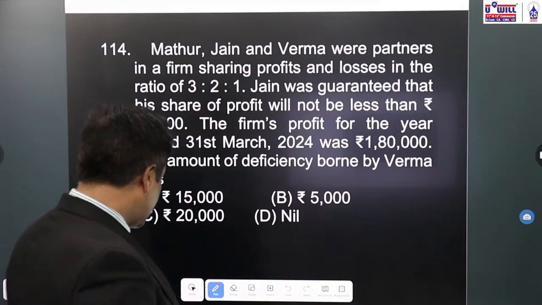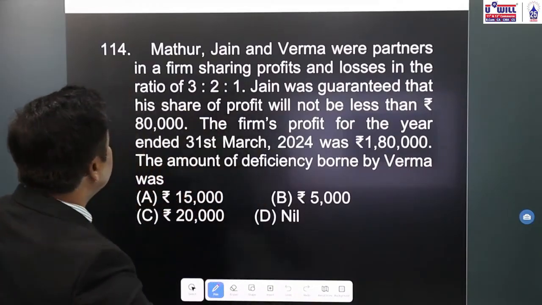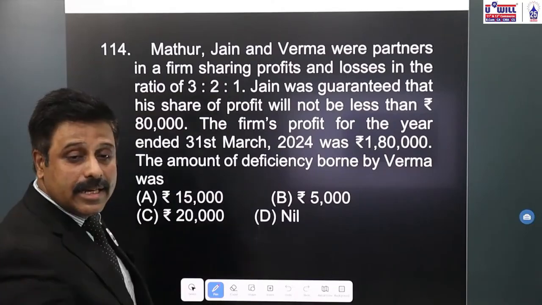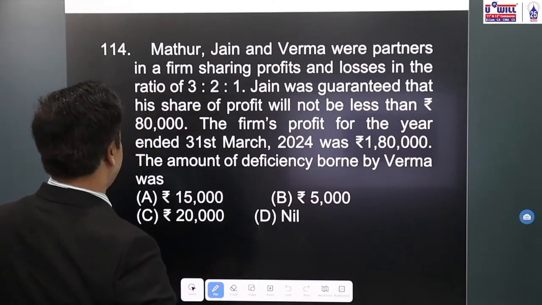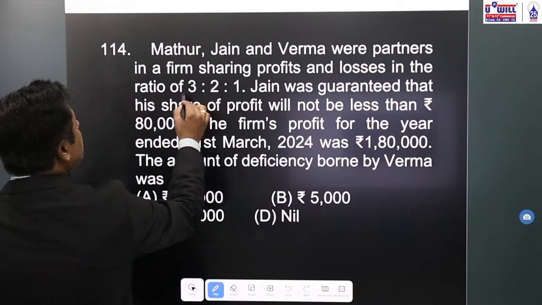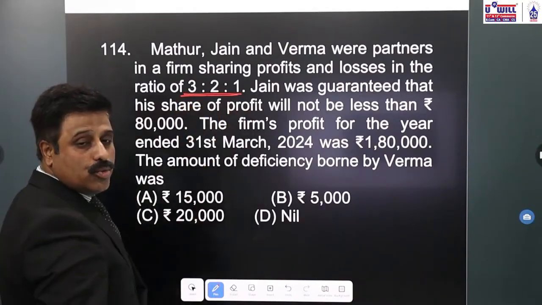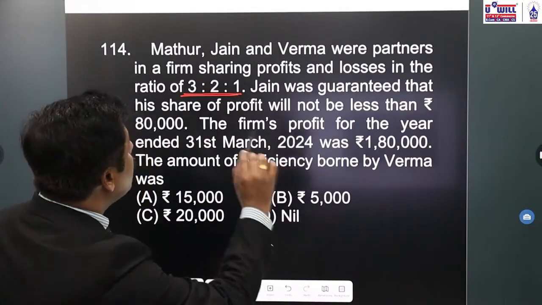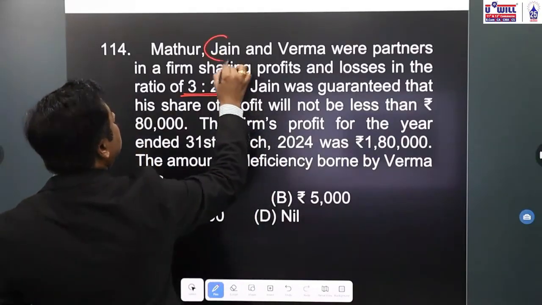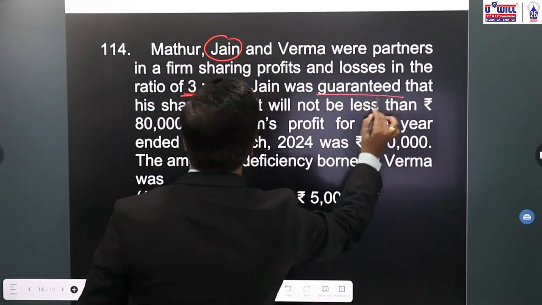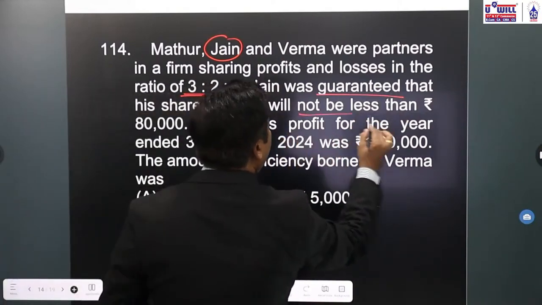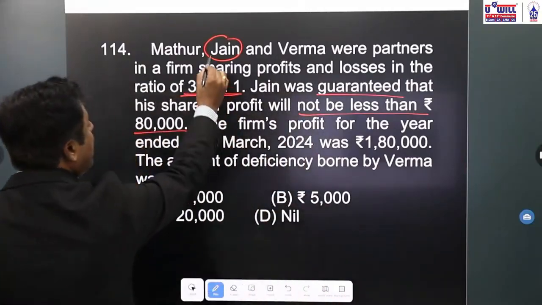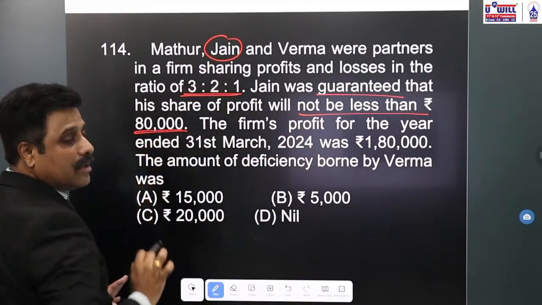114th question. Mathur, Jain and Varma were partners in a firm sharing profits and losses in the ratio of 3:2:1. So this is the ratio between the three partners, 3:2:1, 3 plus 2, 5 plus 1, 6. 3/6, 2/6, 1/6. Jain, second partner, was guaranteed that his share of profit will not be less than rupees 80,000. The question is on guarantee of profits.